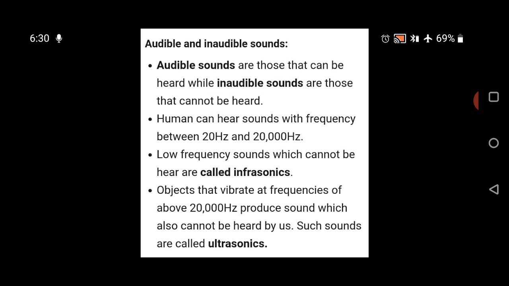I am again telling you about the audible and the inaudible, which is more important for you. Audible sounds are those sounds which can be heard by human beings. That is, 20 Hz to 20,000 Hz is the range of frequency which is audible to human beings. Frequencies below 20 Hz and above 20,000 Hz are inaudible to human beings, and are known as inaudible sounds.